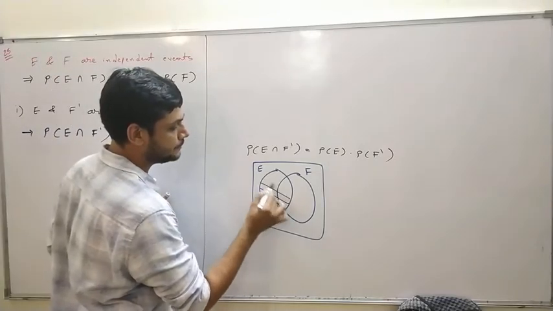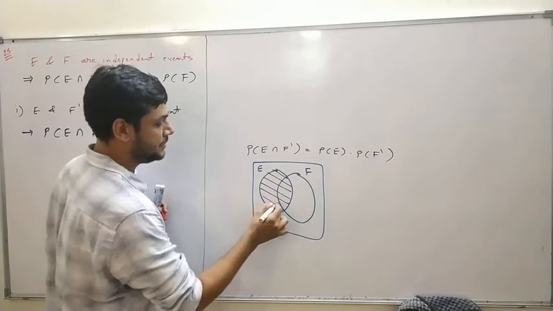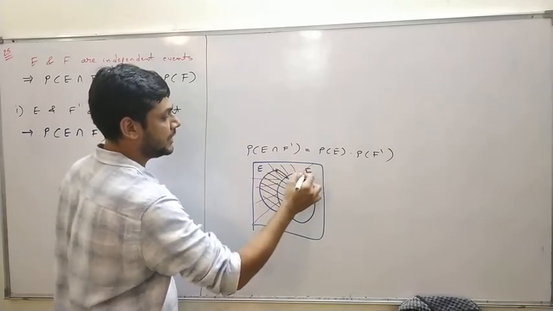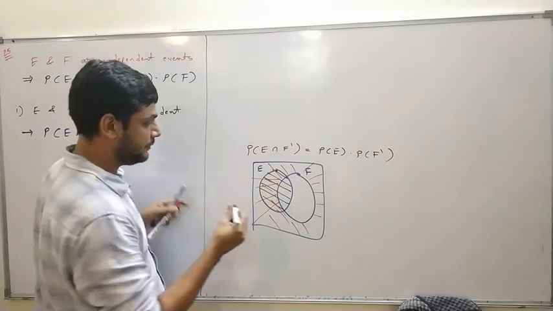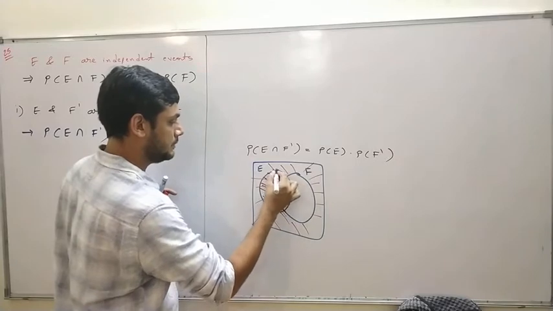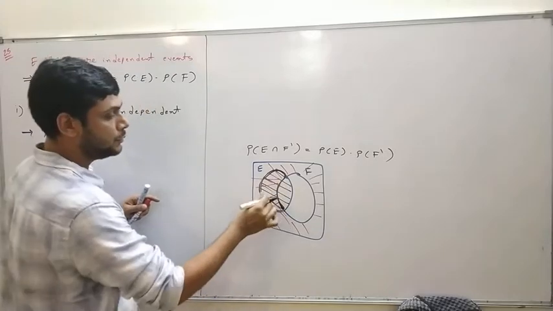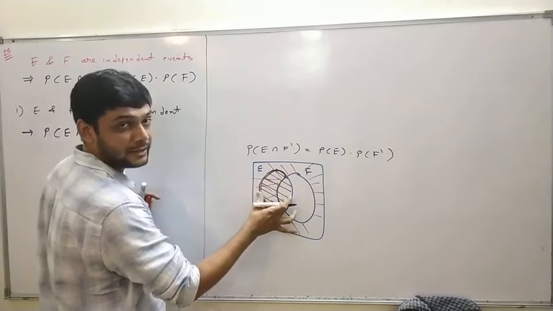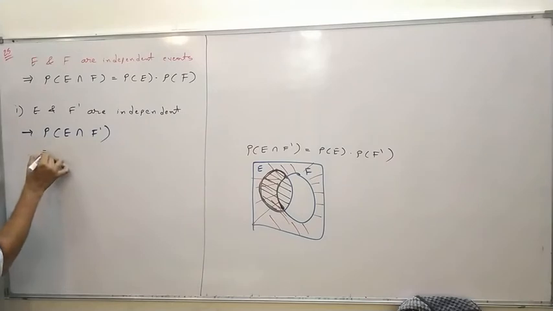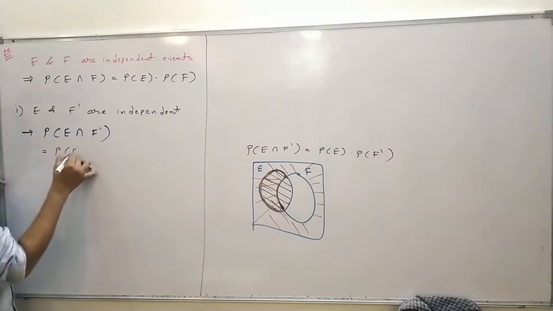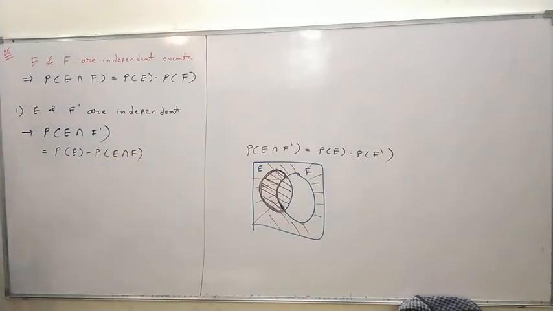So that is my E. And F dash means the region that does not contain F. So the intersection will be this part. This part is a part of E, but not the whole of E; from it we have to subtract the part E intersection F. So P of E intersection F dash I can write as P of E minus P of E intersection F.